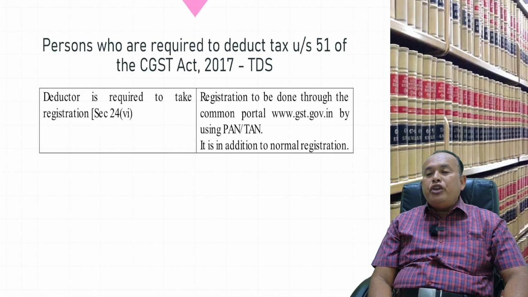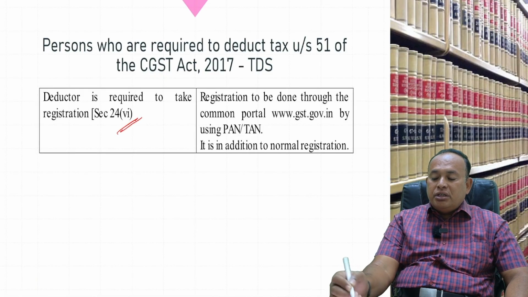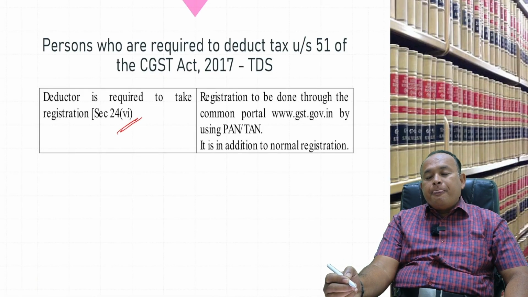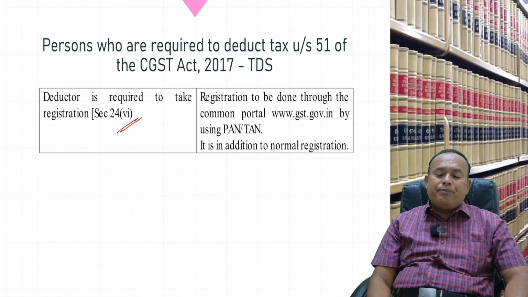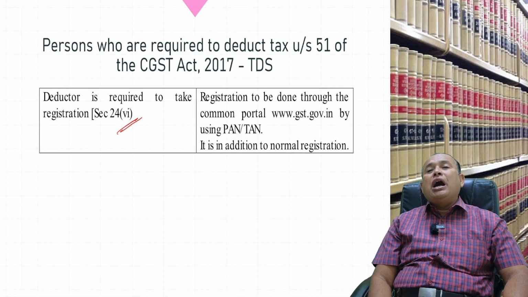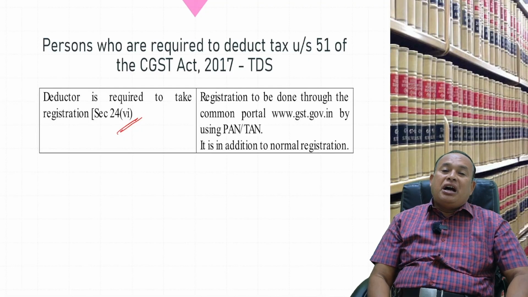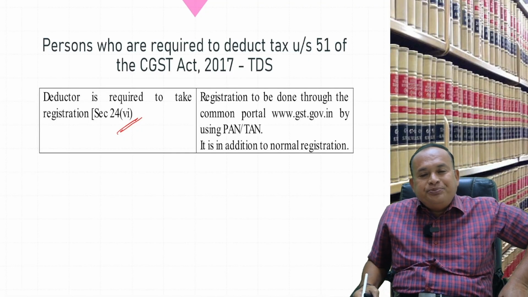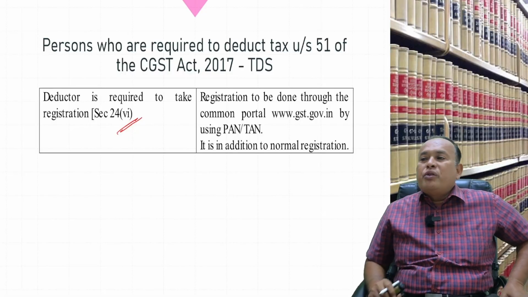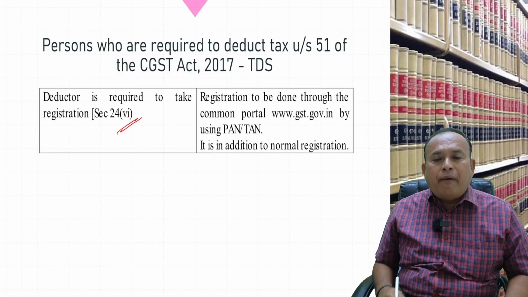Further, my dear friends, section 24, clause 6. You have income tax TDS, tax related to income tax. Likewise, we too have a separate concept of TDS under GST law.